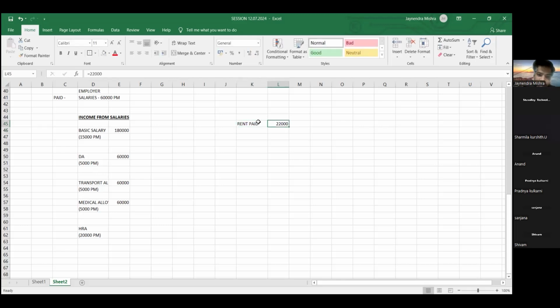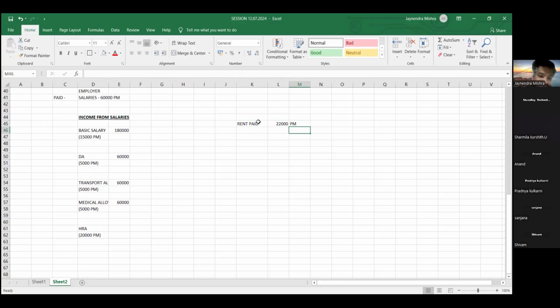Friends, the property which the employee has taken on rent, our employee pays the rent of 22,000 per month. So friends, if you observe carefully, 20,000 we have received and 22,000 we have paid. There is no income at all. We received HRA and that fund we have used for payment of rent. You received and you paid. So income did not arise, friends.